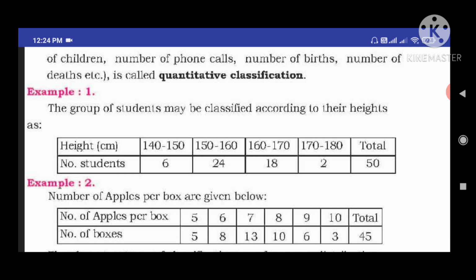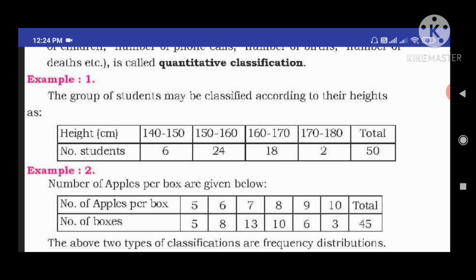Take one more example. Number of apples per box are given below. Here also importance is given to quantity. Number of apples means quantity. So number of apples per box, and under that they are given the number of boxes. When we are giving importance to quantity, that data we can call a quantitative classification. Okay students, I think all are understood.